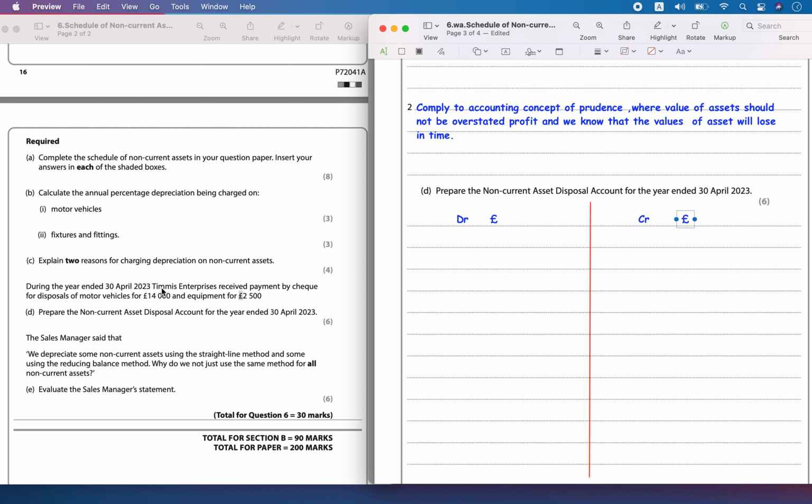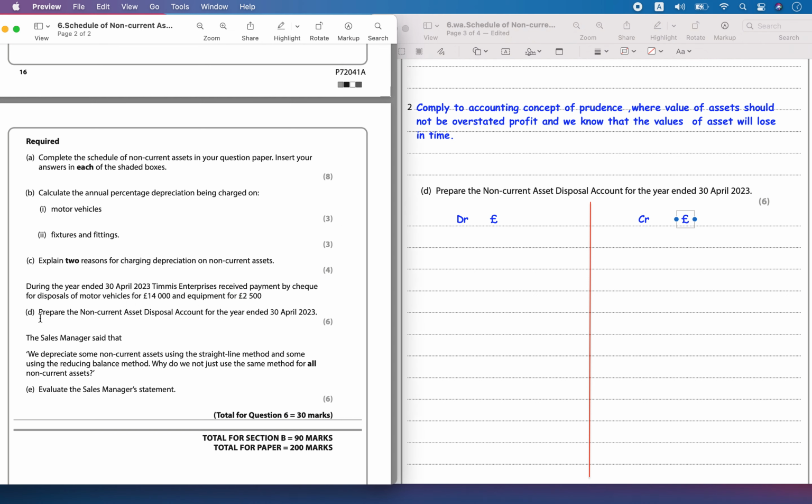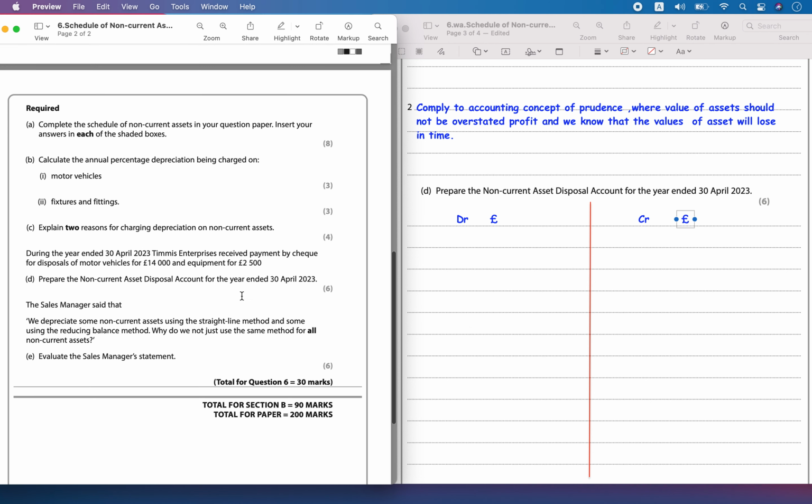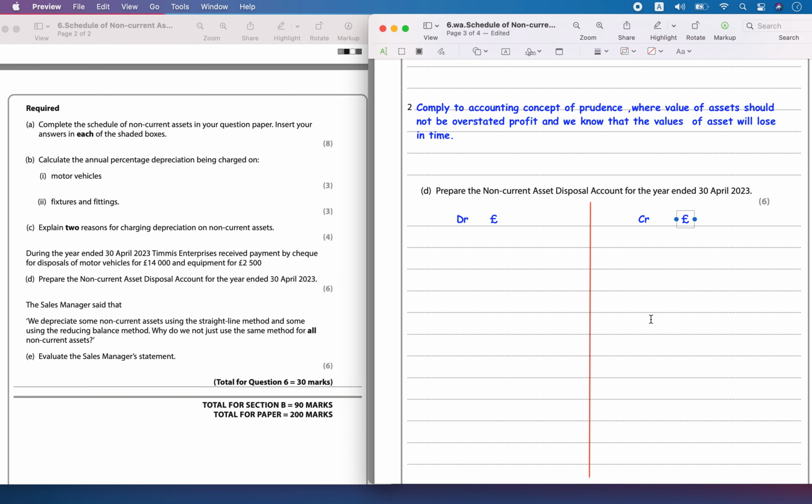During the year ended 30th April 2023, Timmis Enterprises received payment by check for disposal of motor vehicles for 14,000 and equipment for 2,500. Prepare the non-current asset disposal account for the year ended 30th April 2023. This is part D of question 6. Okay, so let's prepare the disposal account.